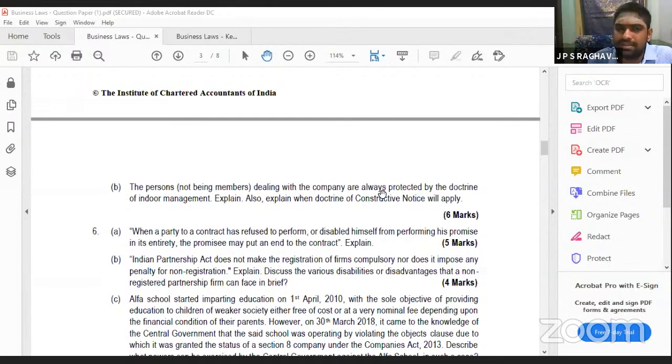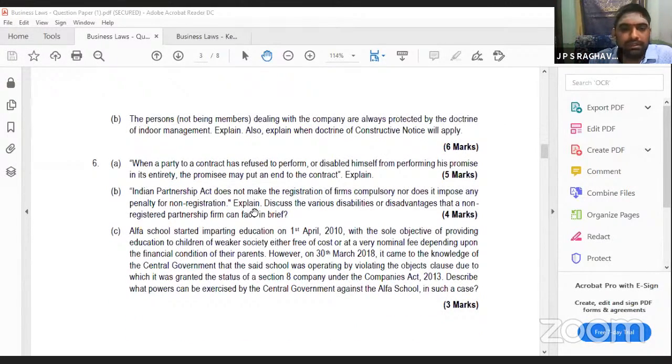What are the 3 reasons? Whenever forgery comes, whenever negligence is there, in all these situations, these are the exceptions. If you write what is indoor management and all the 3 exceptions, 6 marks. If you write only exceptions, you can take 4 marks. If you write the introduction on indoor management, then 2 marks for that. Clear? Okay.